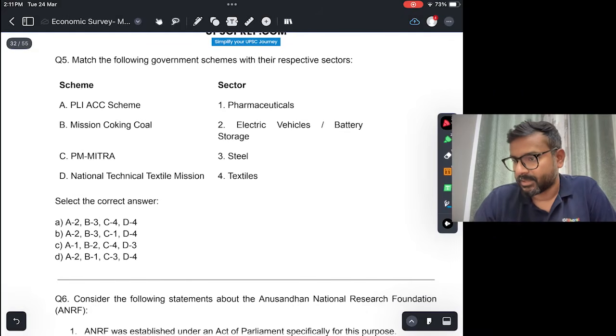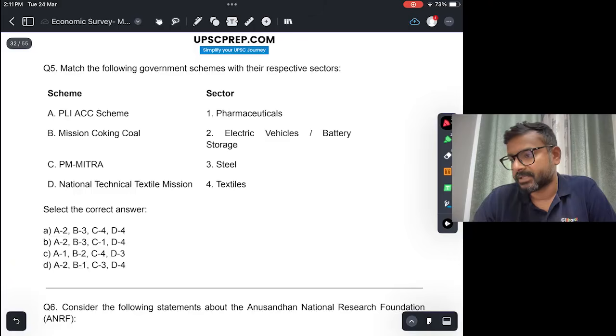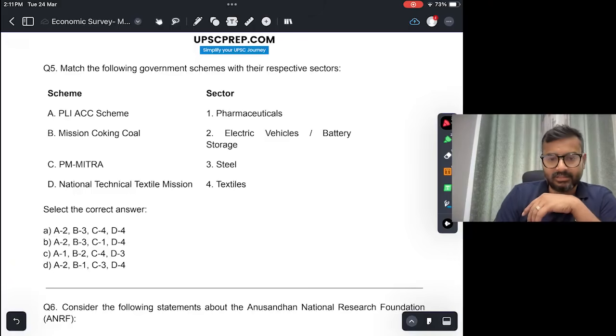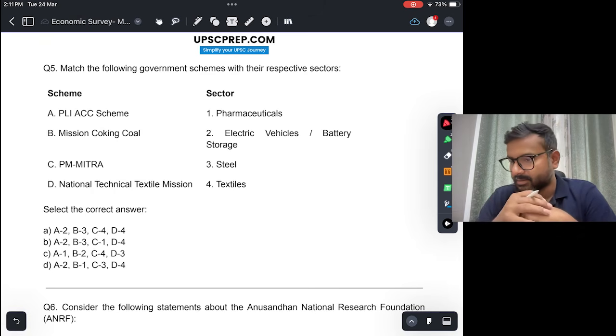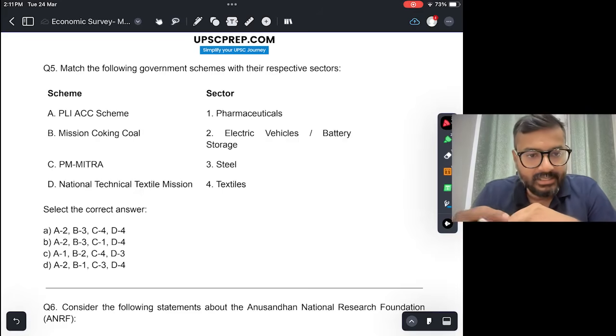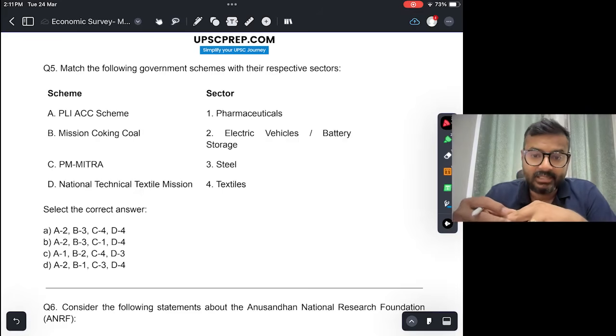All right, ठीक है. Match the following government schemes with their respective sectors. कौन से government schemes किस sectors में काम कर रहे हैं? PLI ACC schemes. Okay, so PLI of course is production linked incentive, and ACC is advanced chemistry cells. Okay, तो ये किससे होगा?